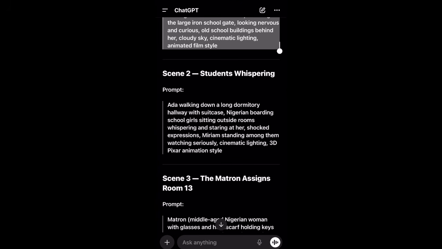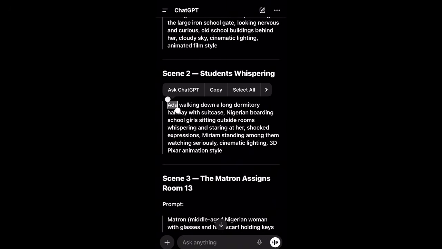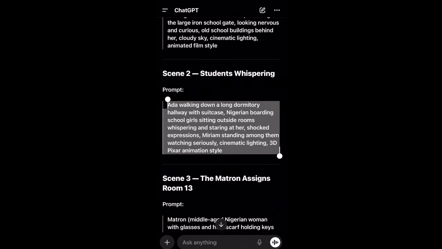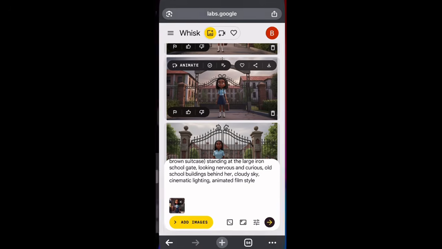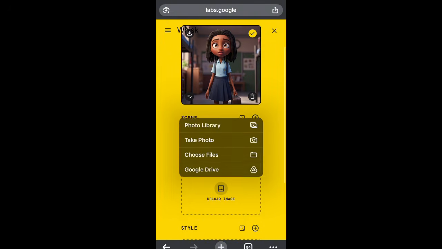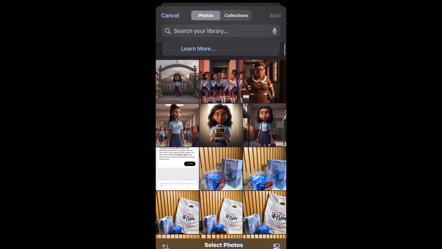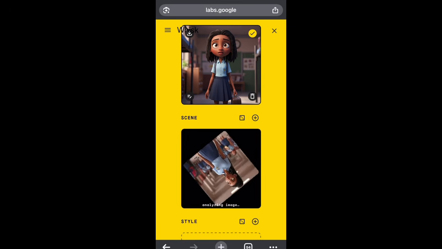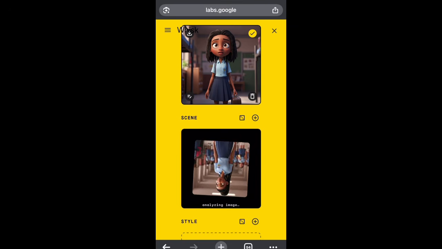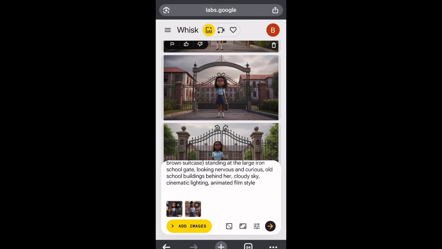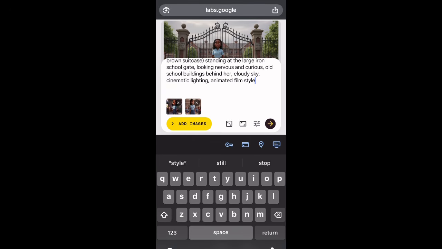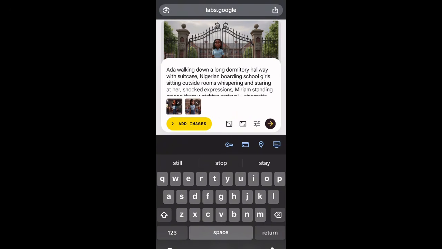Then I'll now come back again, and then I'm going to select the second scene, which is, before I actually copy it and go and paste it, I have to go through it to know who and who has to be in the scene, and then I check their name to be able to identify them. Don't forget that this story, I did not actually get to read it, and I just did it for practical purposes. So I've actually seen the person that has to be at the scene, so I just selected the person. You can see, make sure that those yellow marks are actually thick. If it is thick, it means that it has entered. So you're just going to paste the prompt again and click on generate.